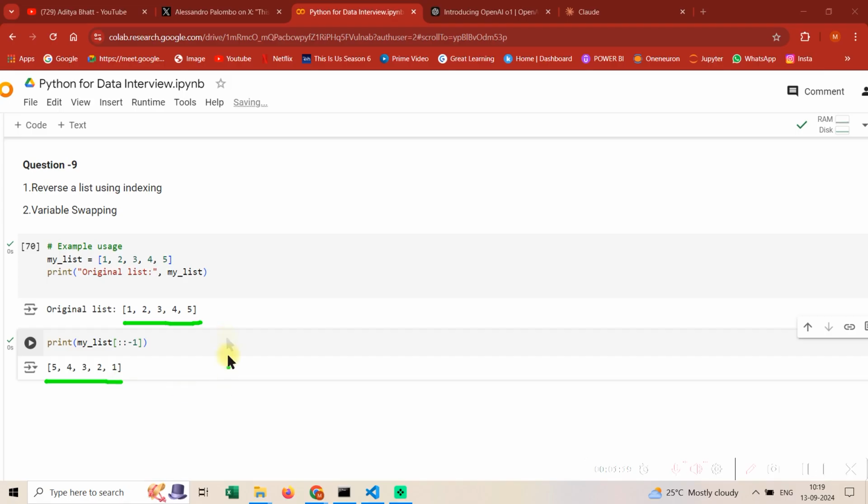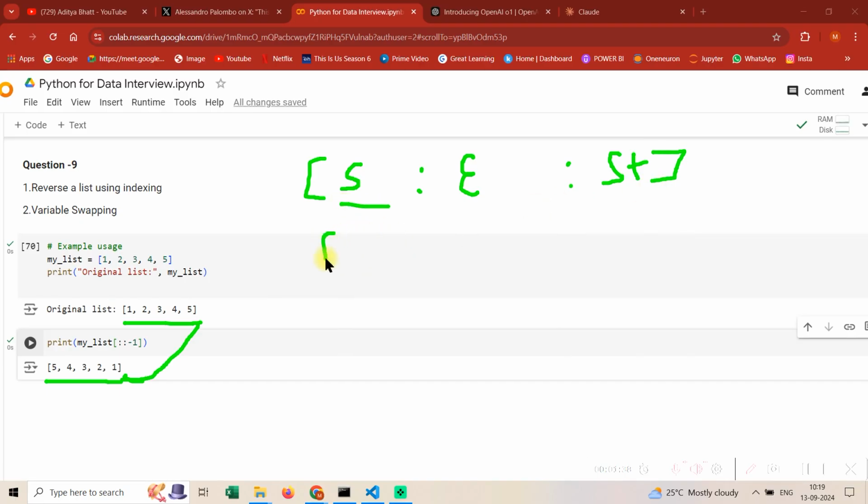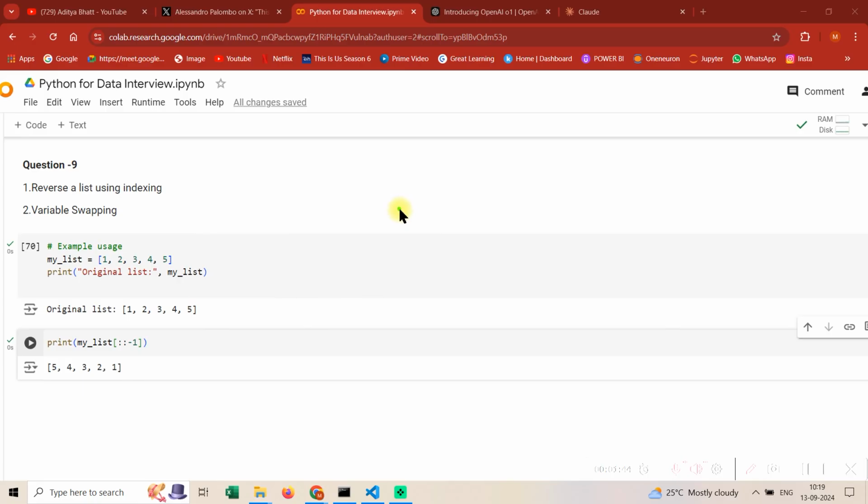Now think about what is happening over here. In list indexing you have three things: one is start, one is end, and another is step, or your step size. If you don't pass anything, it's going to take the full thing.